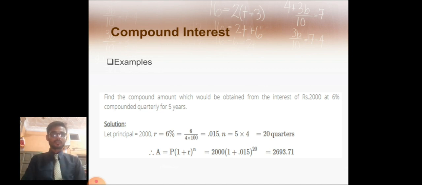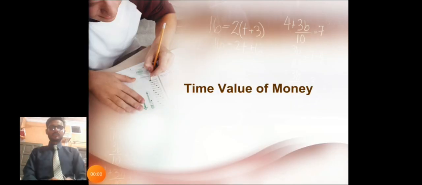Then putting into the formula, A is equal to P (1 plus R) to the power of N, it would be 2000 times that. Then the answer is 2639.71. So the third topic of my presentation is time value of money.